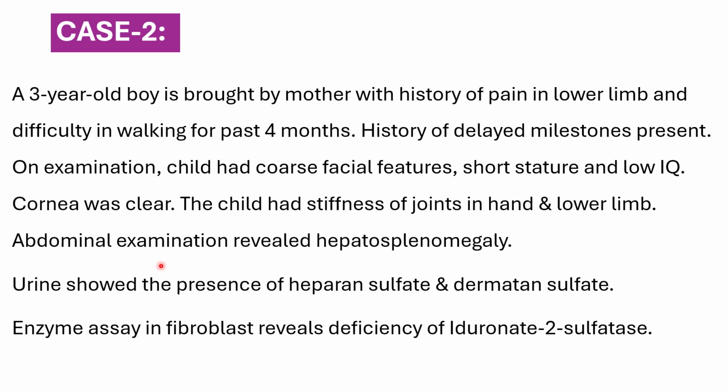Abdominal examination revealed hepatosplenomegaly. Urine showed the presence of heparan sulfate and dermatan sulfate. Enzyme assay in fibroblasts reveals deficiency of iduronate 2 sulfatase. What is your probable diagnosis? It is mucopolysaccharidosis type 2, that is Hunter's disease.